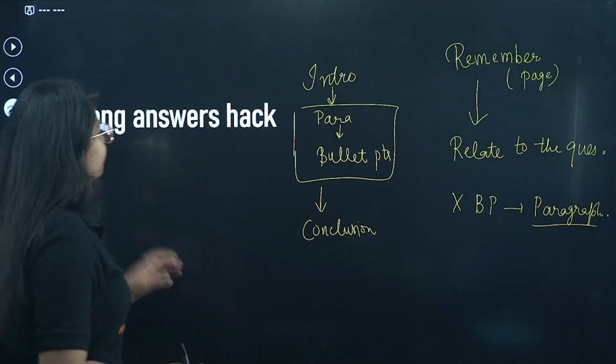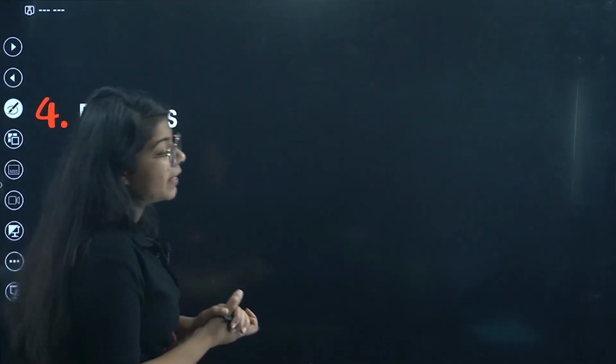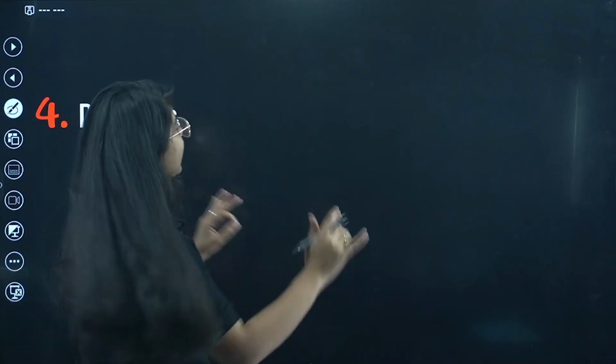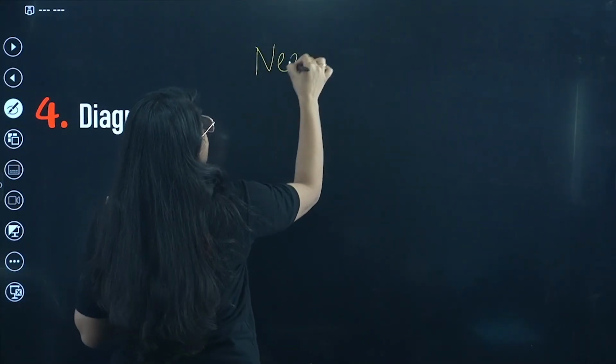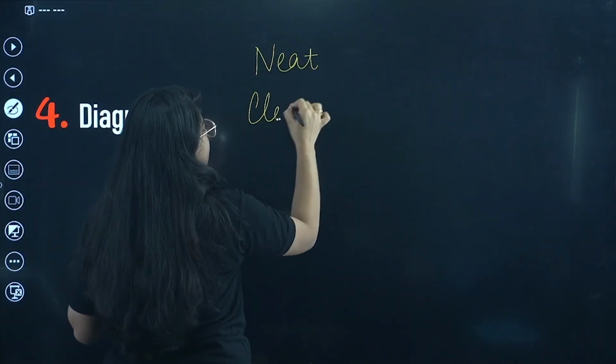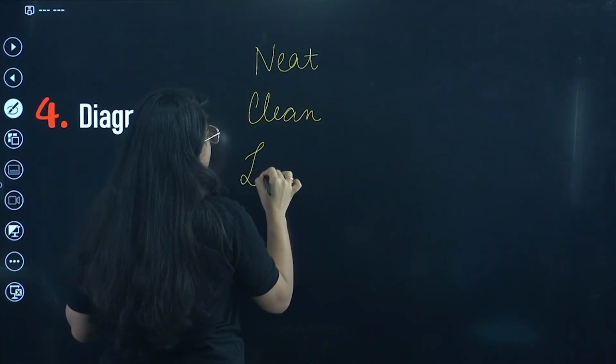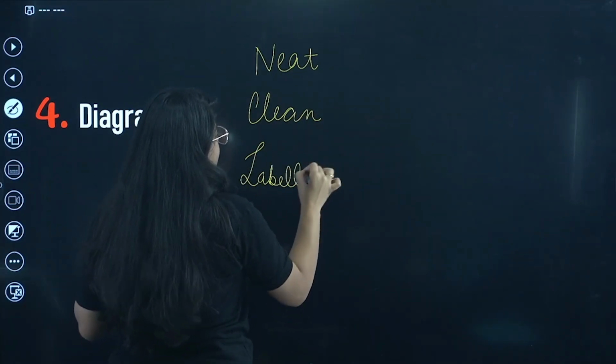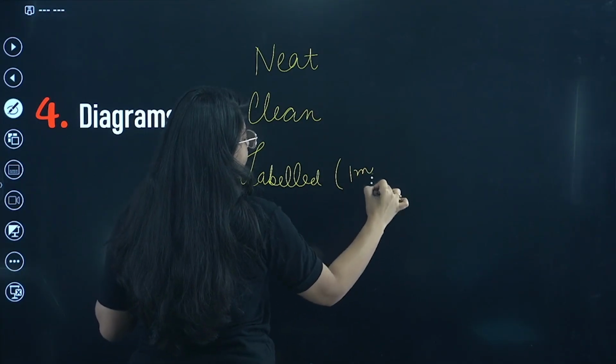Now next bacha, we have diagrams. Now diagrams, I only have to say one thing: your diagrams should be neat, they should be clean, and they should be clearly labeled. This is the most important point.